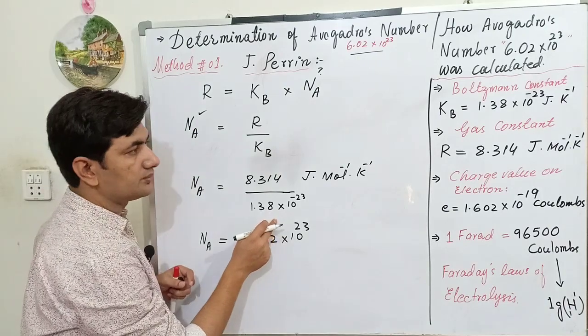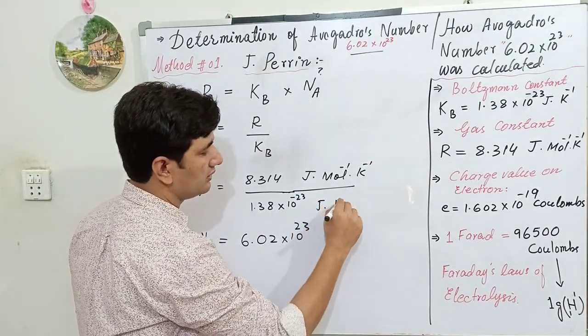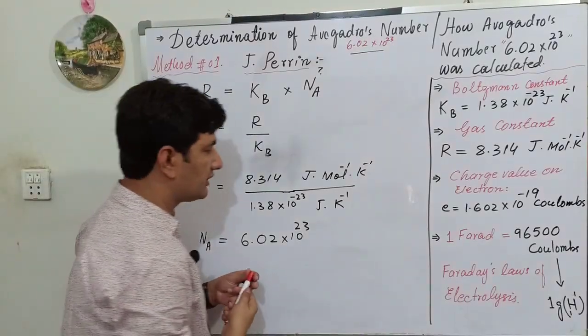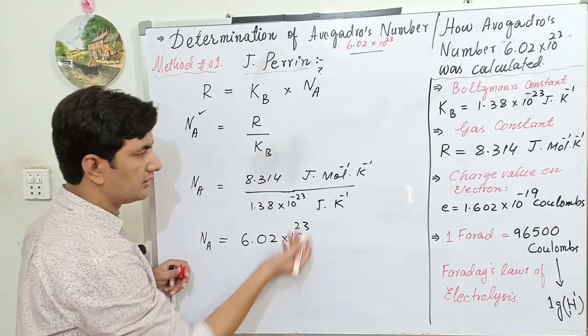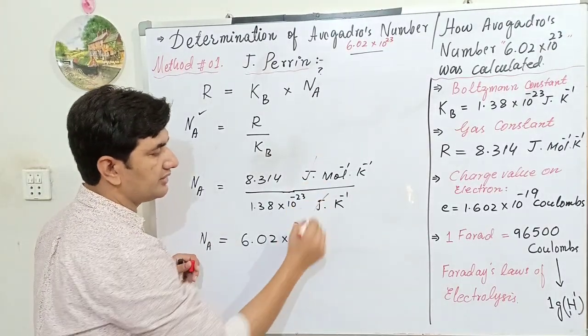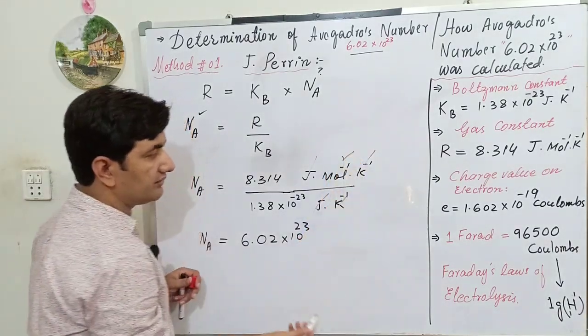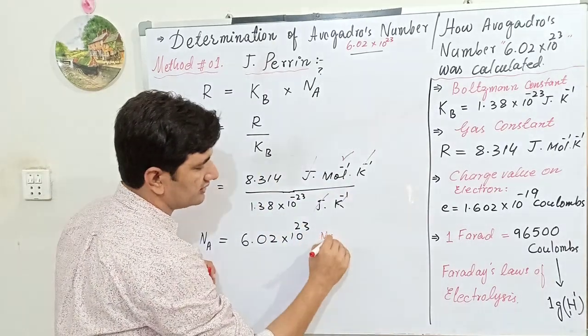Now the unit of this Boltzmann constant is joule per Kelvin. By the cancellation of these units, we get the unit of this Avogadro number, which is per mole. Joule will be cancelled, Kelvin will be cancelled with the Kelvin unit, and the unit obtained is mole inverse.